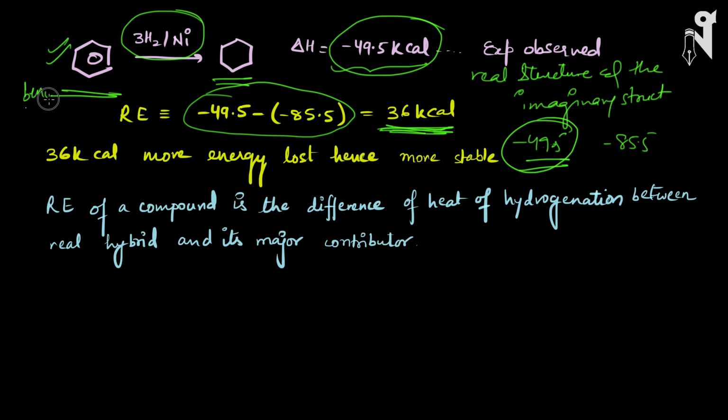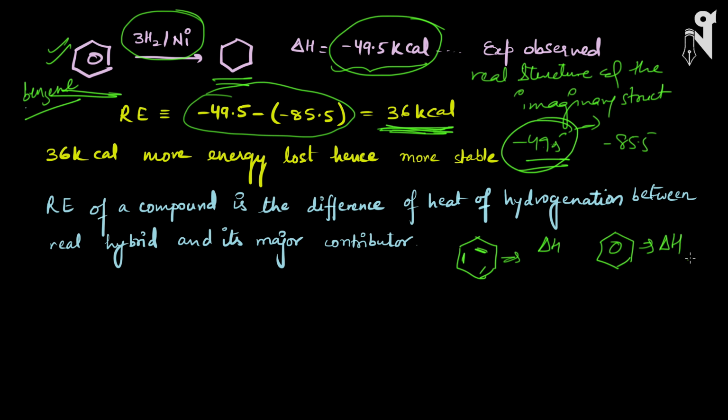So basically, the energy which is additionally lost is lost in the process of resonance. The difference is between the major contributor, this resonating structure, whatever heat of hydrogenation we have got for this, and the real hybrid. There is a difference between the energy lost, or you can say the heat of hydrogenation.